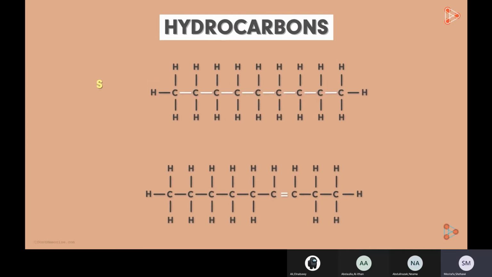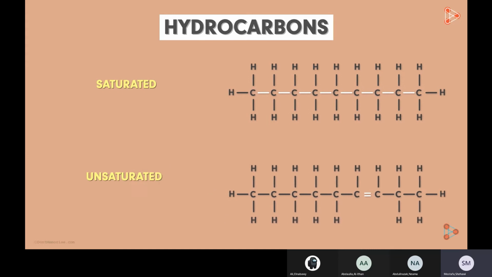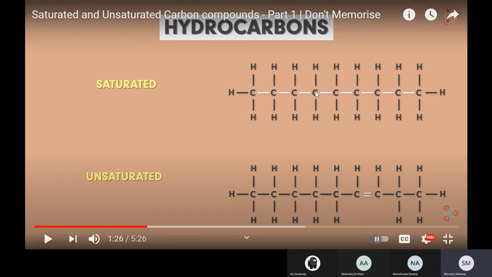These are the saturated and unsaturated compounds of carbon. Saturated means you have only single covalent bonds throughout the compound, like this one. This is a saturated hydrocarbon. And if you have a double or triple bond, one or more, it will be unsaturated. If the compound contains at least one double or triple covalent bond, it will be unsaturated.